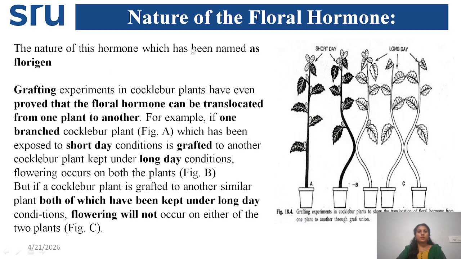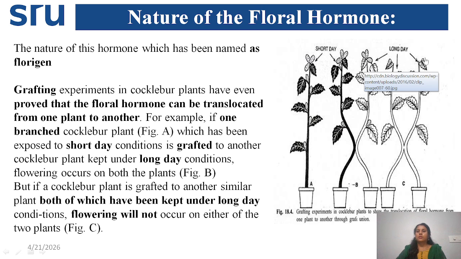Then they gave some details about the nature of the floral hormone, and gave the name florigen. Then they conducted this grafting experiment. What is meant by grafting experiment: here you see this is the short day plant. First they exposed this plant to short day treatment and it showed flowering. After that they cut this one and joined it with a short day plant under long day treatment. So then this plant also showed flowering.